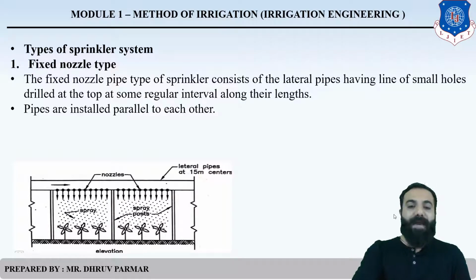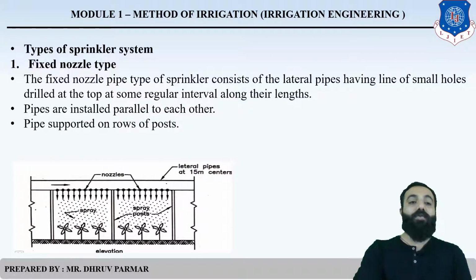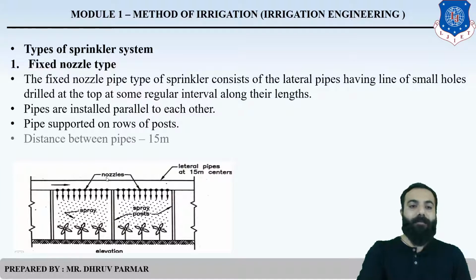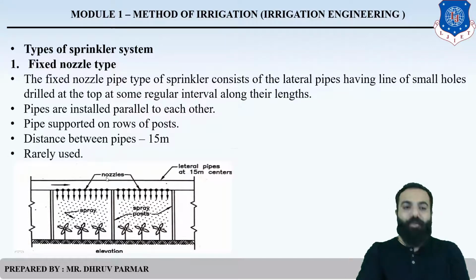This is a pipe and this is a nozzle, and these pipes are the lateral pipes. The pipes are supported on rows of posts. The distance between pipes is 15 meters. This method is very rarely used.